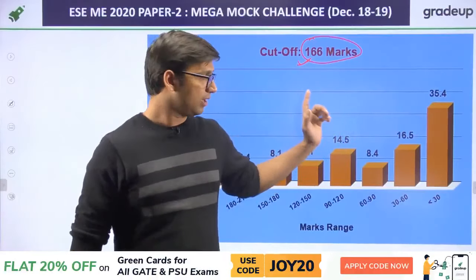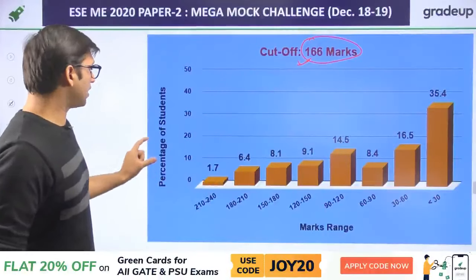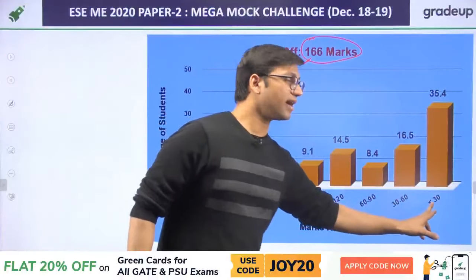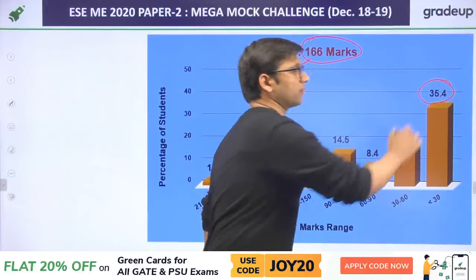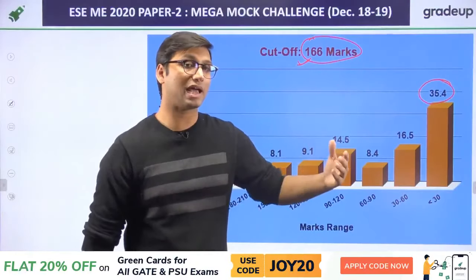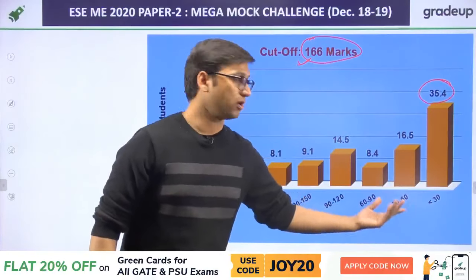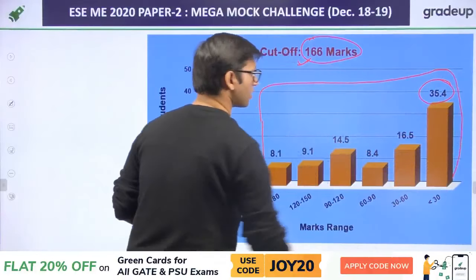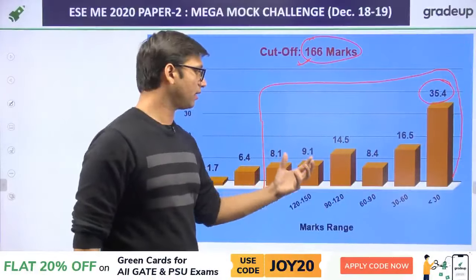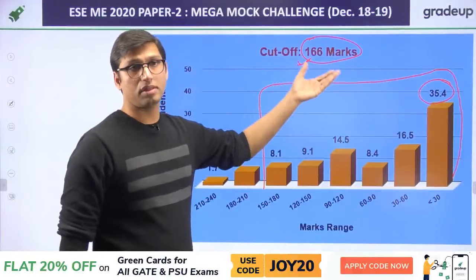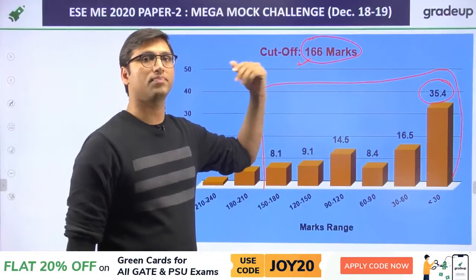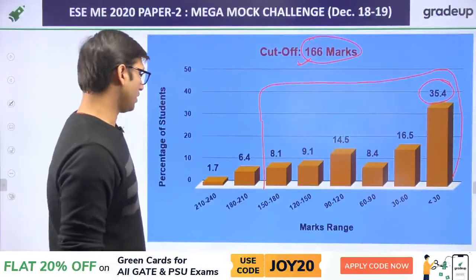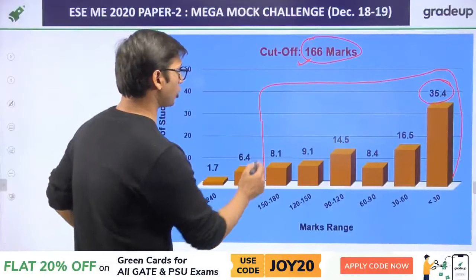That is really commendable. But if you see this graph of percentage of students against marks range, the number of students who have scored less than 30 marks is 35.4%. So let's not talk about up to this point. You really need to work hard. 16 days are left. You need to put in your best effort, because if you are not able to clear the cutoff of 166 marks, you should definitely try to achieve at least 150 to 160 marks in paper 2.